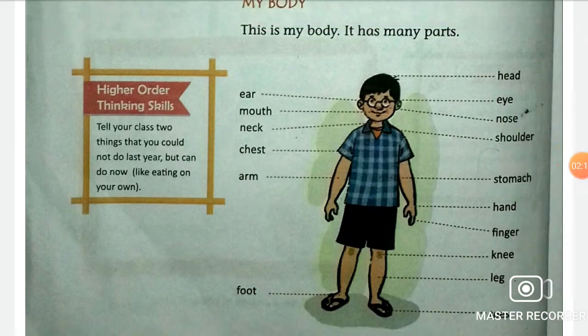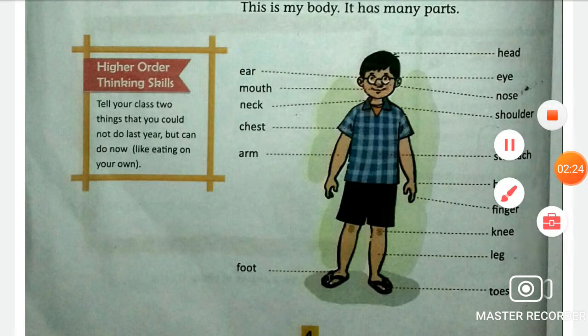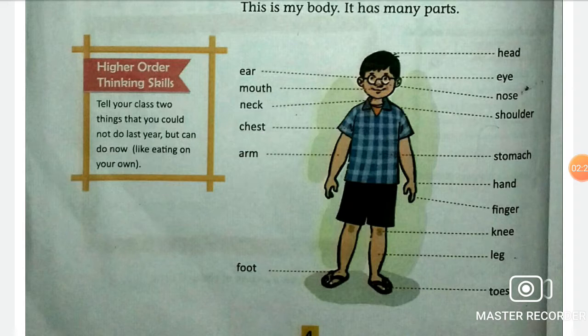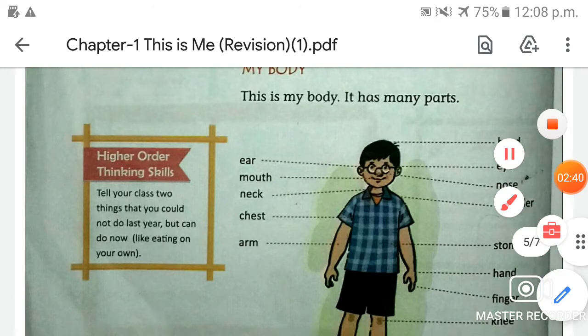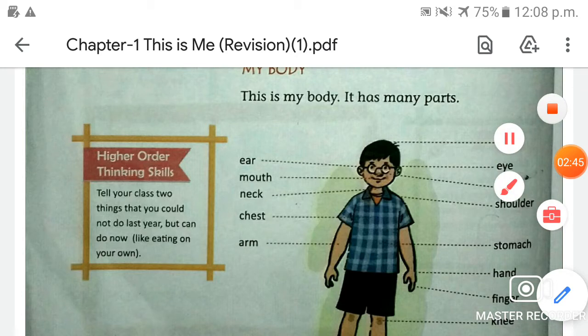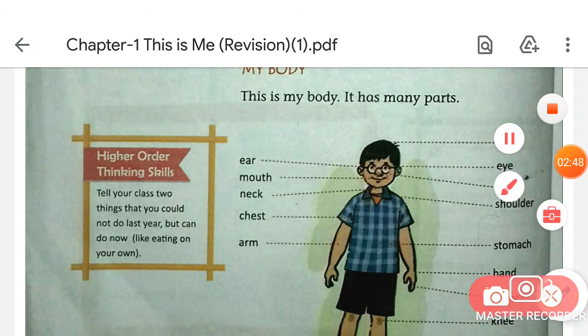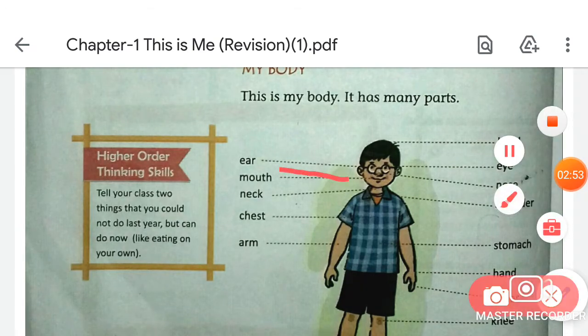So students, I hope you all are aware of your body parts names. Let's start reading about our body, and one by one tell me all the body parts names. I'll ask you and you just have to answer me with the names of the body parts I indicate.